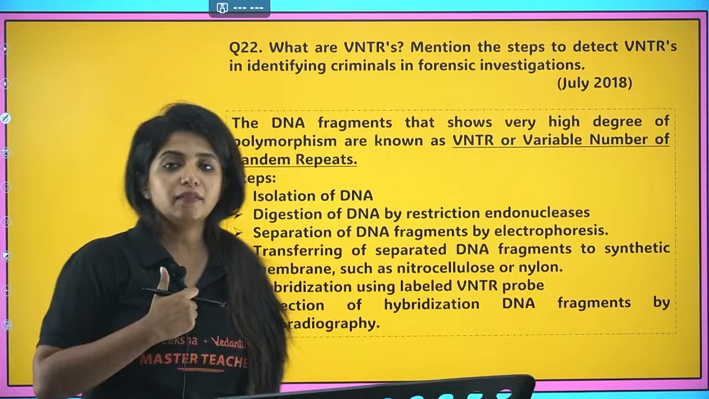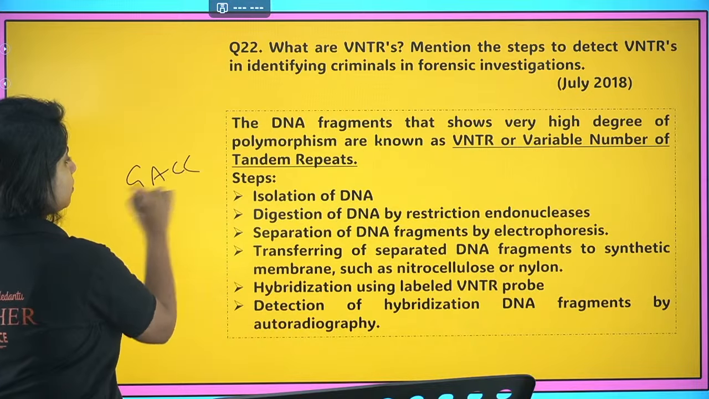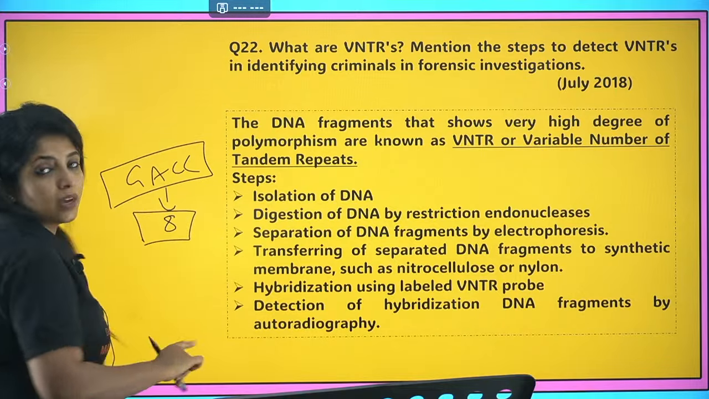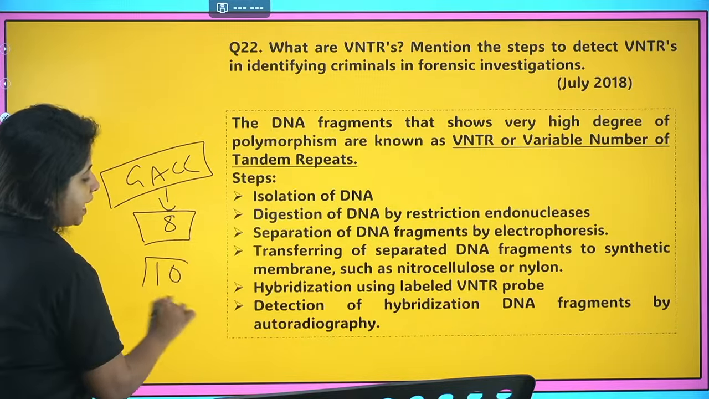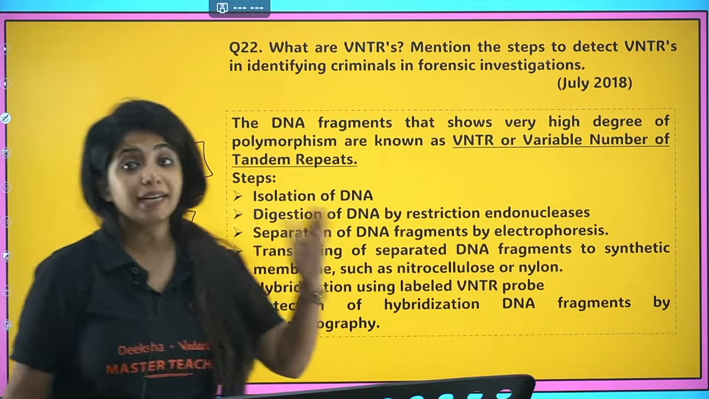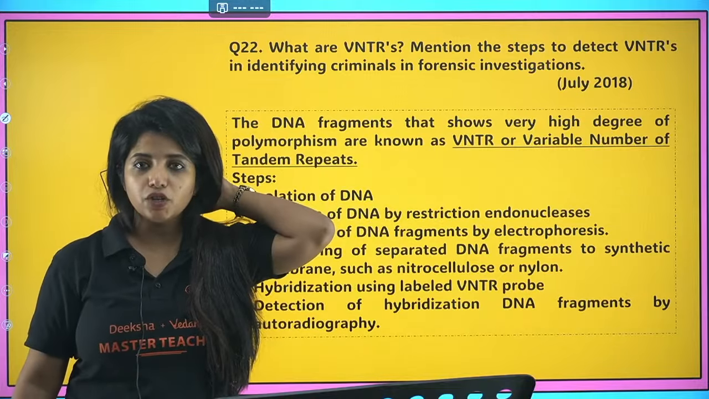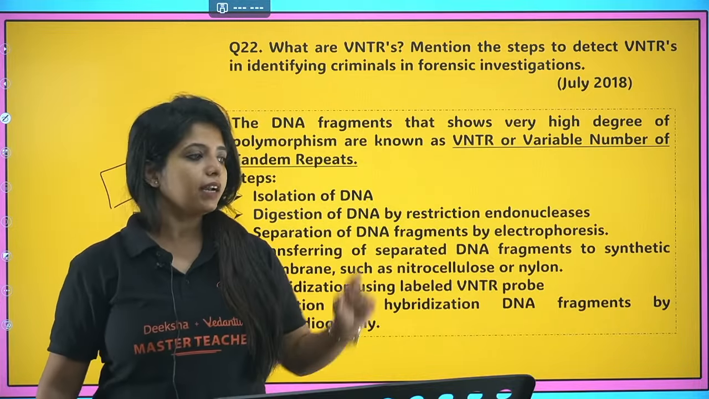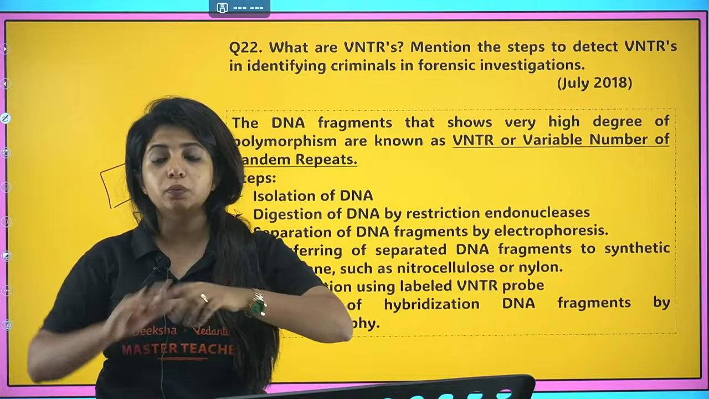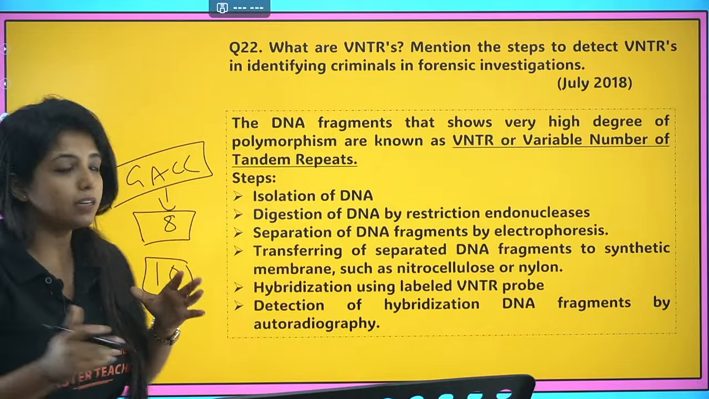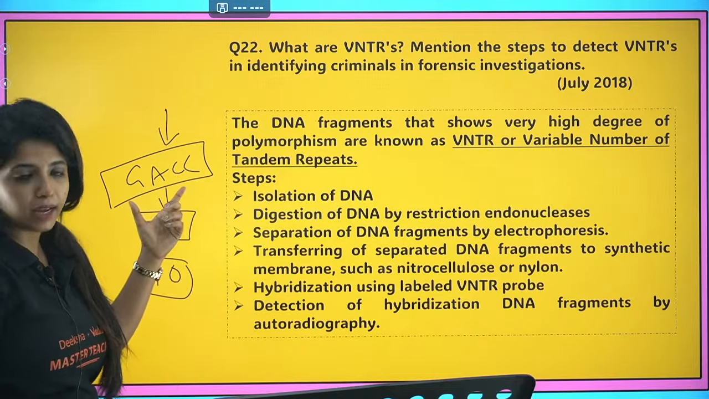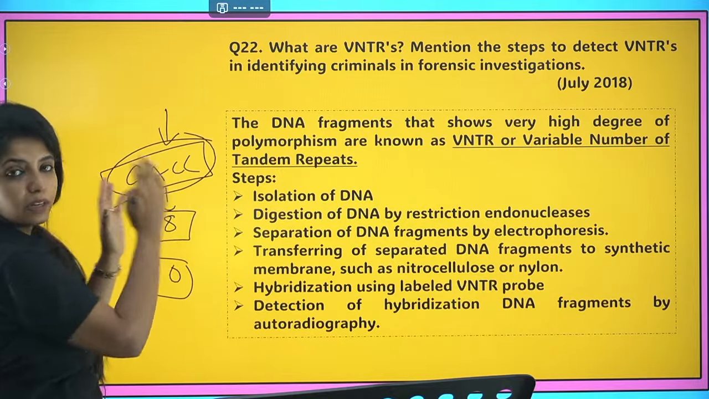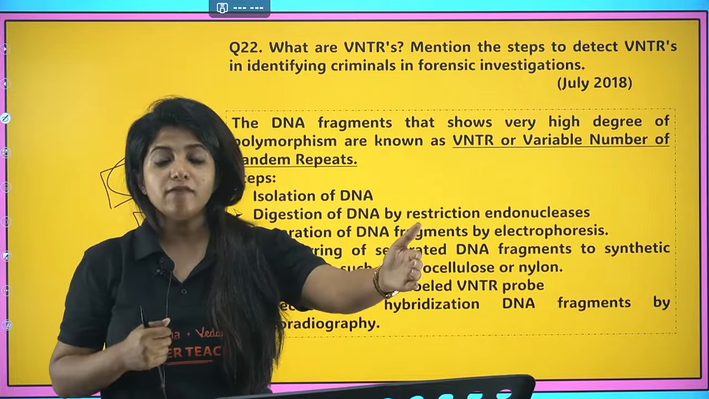Suppose I have GACC repeated 8 times in my DNA, but you can have it 10 times. And depending on that, suppose I did a crime, and there were some blood stains at that crime spot. That DNA was extracted, and it was found that certain things were being repeated. So I cut my DNA and got 8 repeats of this particular thing. Now they have doubt on me and you.